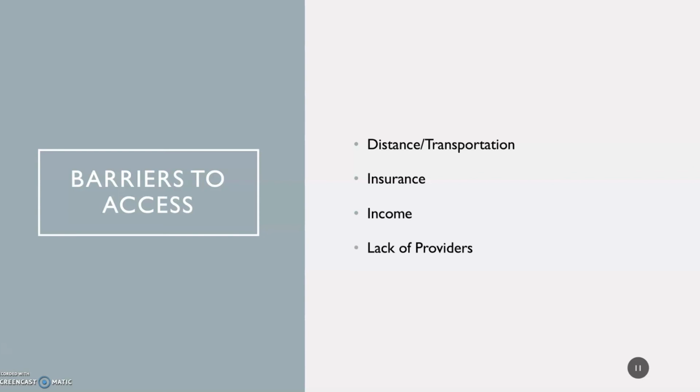So there are barriers to access in McDowell County, West Virginia that we've already discussed, such as distance and transportation. McDowell County residents are really spread out, so they travel further to access healthcare. They also have to travel on mountainous terrain, which makes it even worse. They also have a lack of insurance, and McDowell County is poorer than the average county in America. Both of these have a synergistic effect to make accessing healthcare really hard.